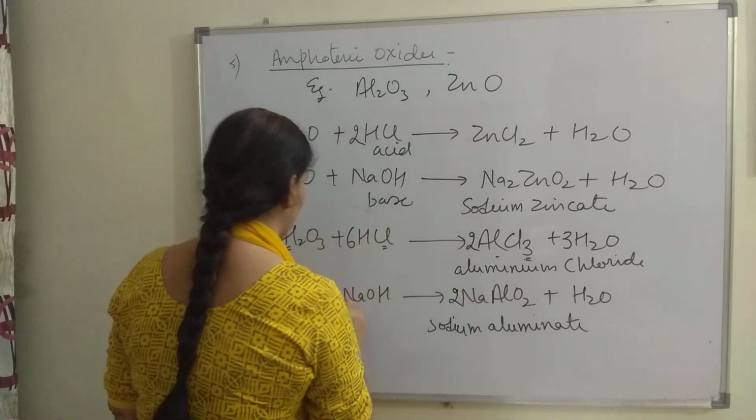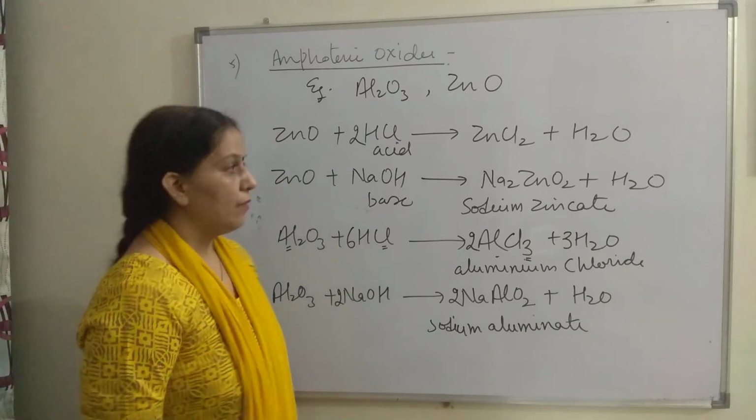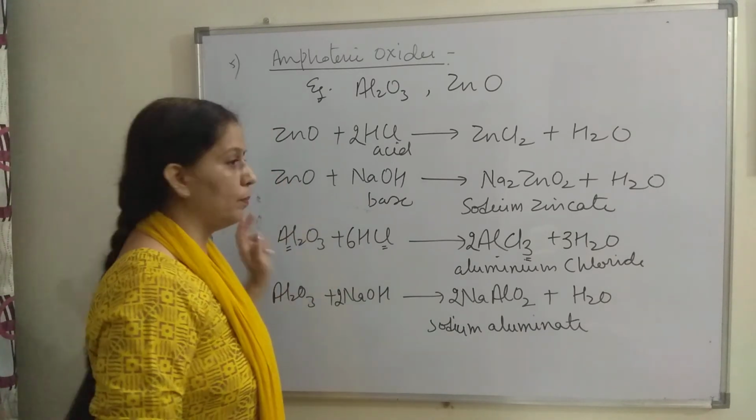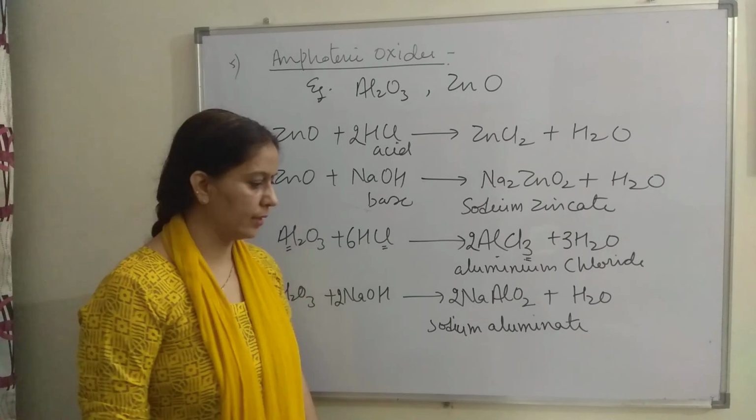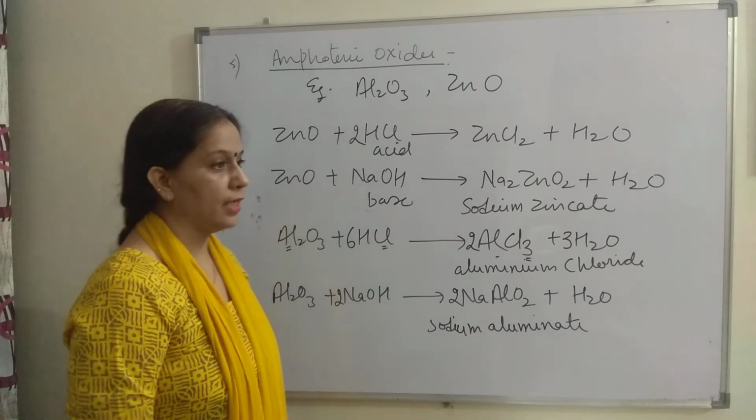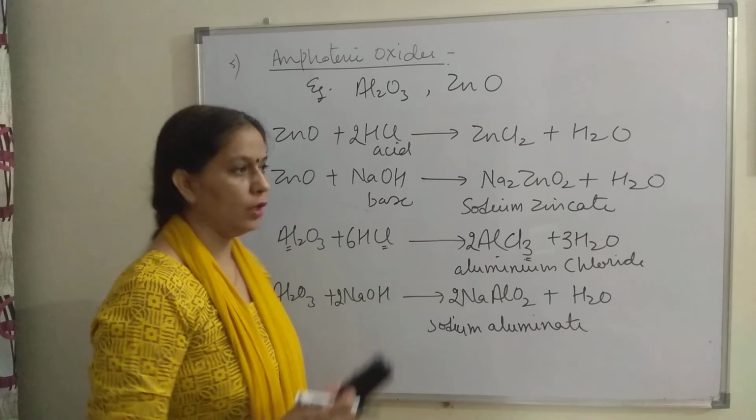For balancing we need to put 2 here. Fine. So these are the 2 most important examples in the syllabus of class 10 for amphoteric oxides, and it is a very important short note for your board exams.